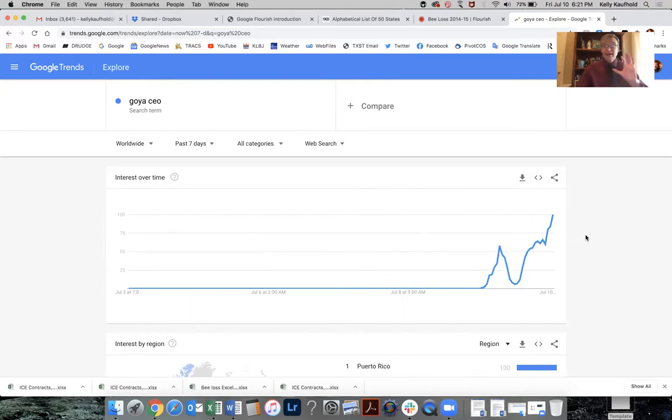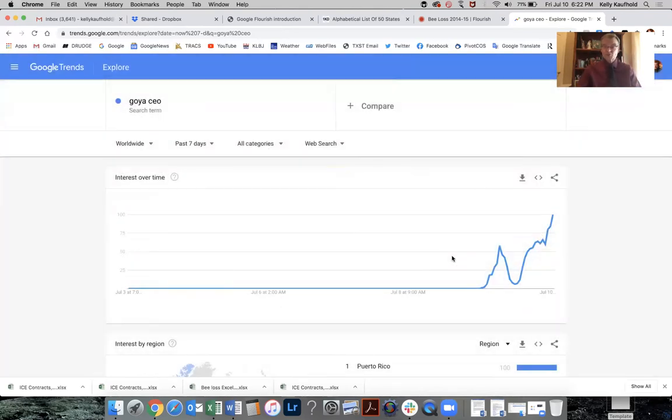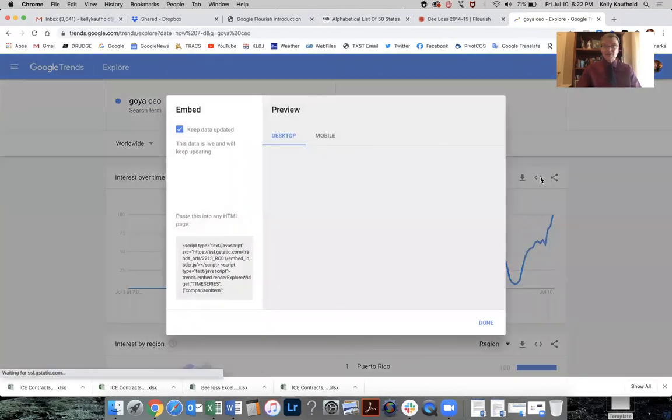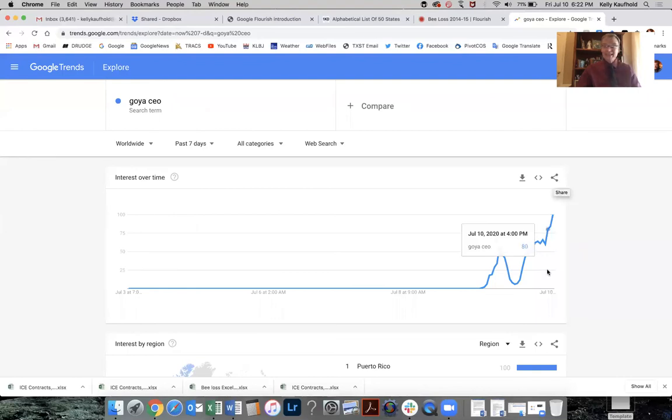Now here's a cool thing. I've adjusted the timeline. Now I have a couple of options. I can click this share icon and it lets me post what I've created here, the parameters I've set for the timeline, to social media. I can go in here and get an embed code, and I can actually grab this with the embed code, put it in my personal website, a WordPress site, a class site. By the way, it retains the interactivity. So if you put the embed code in or share this on social media, it keeps this on hover that shows you the numbers as you hover along different spots.